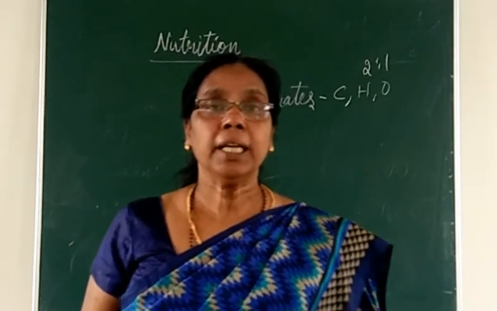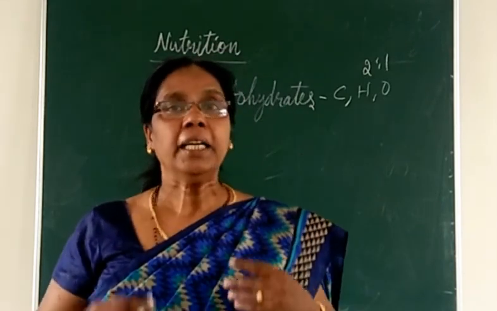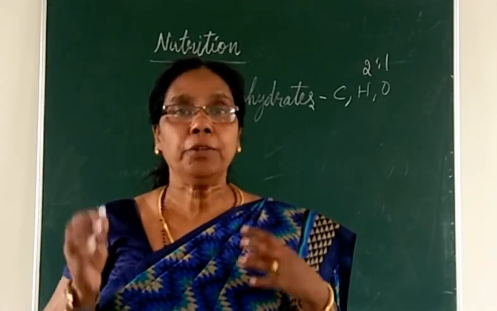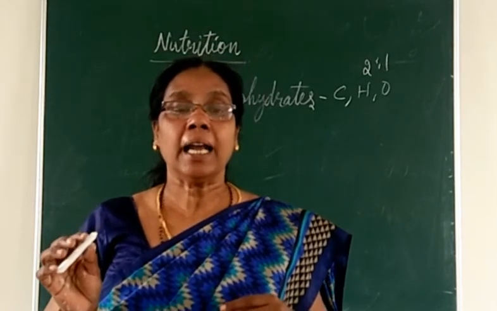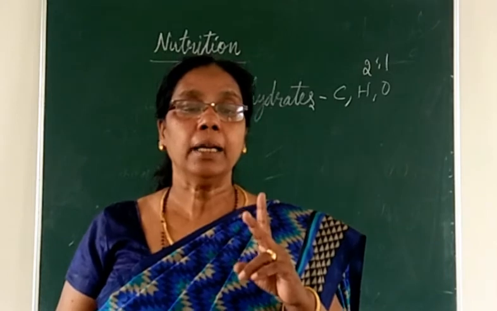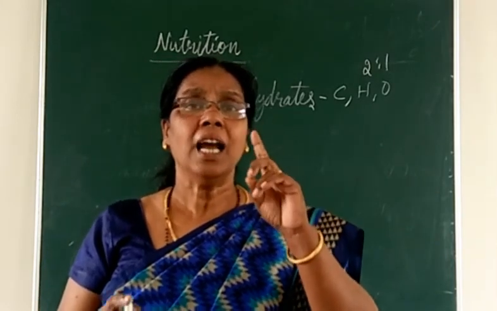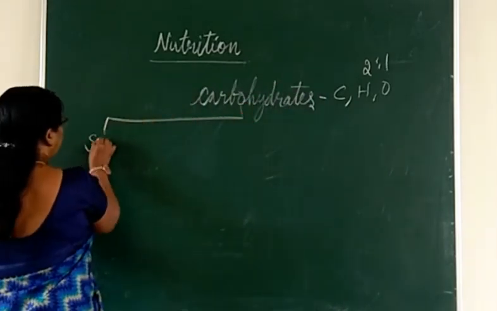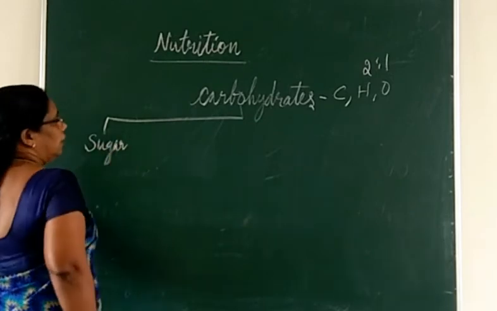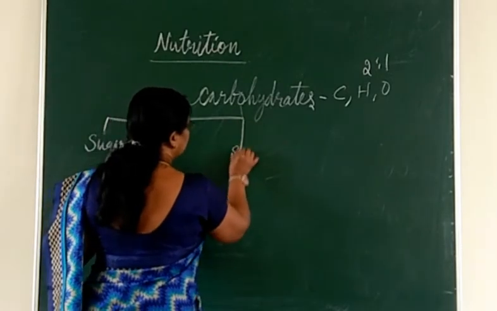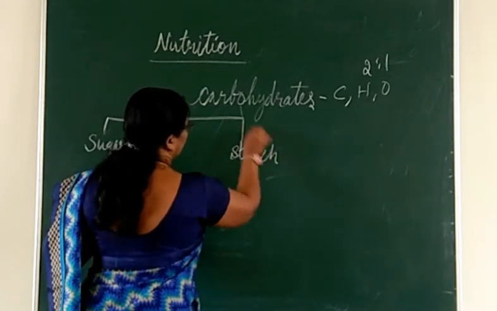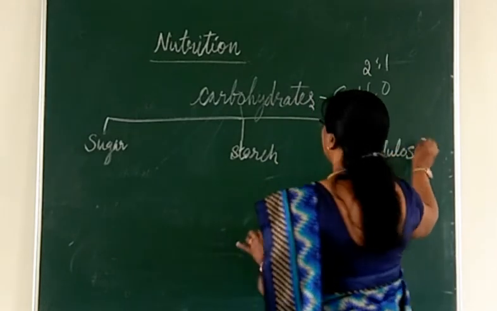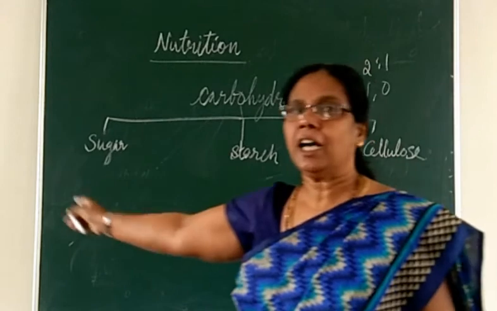And this carbohydrate gets oxidized, or combines with oxygen, and it will release energy. Carbohydrate includes sugar, starch and cellulose. Mainly carbohydrate is of three types. One is sugar, then the next one is starch, and the last one is cellulose. So three types, mainly, of carbohydrate.